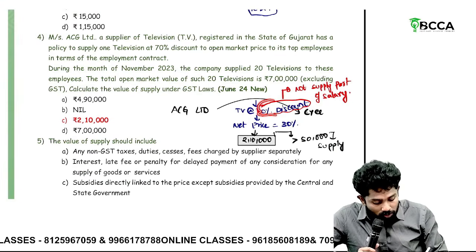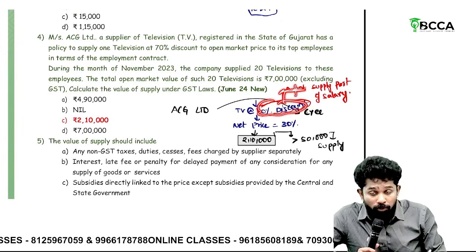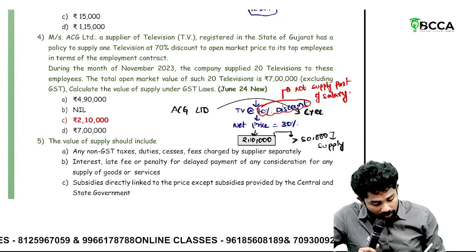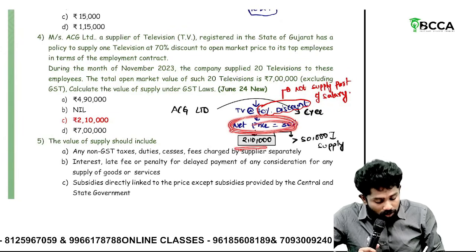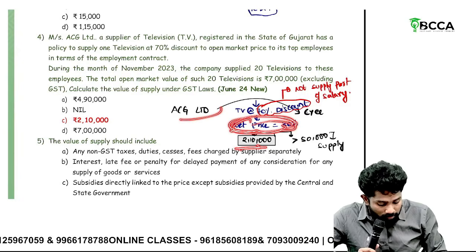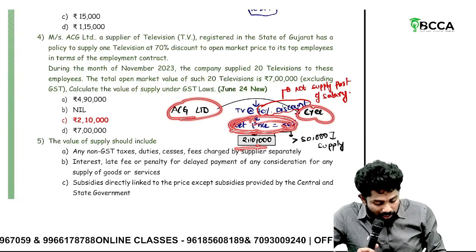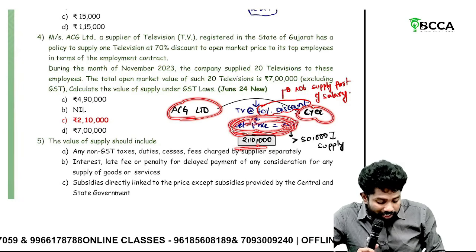This 70% is not at all supply because it is covered by a contract of employment. So it is salary. Then the net price, 30%, is only taxable. Sir, one more point: since employer and employee are related, can each be exempted? No. These are related persons.